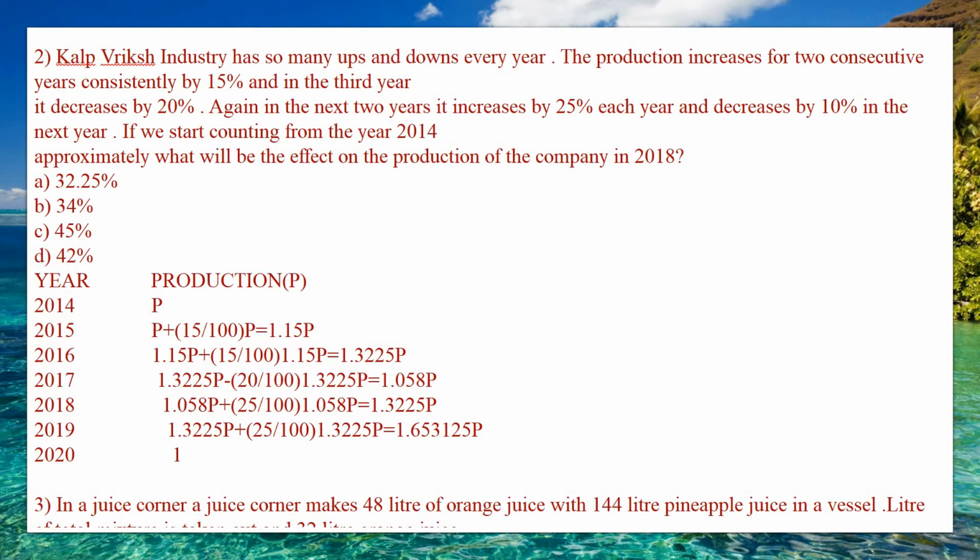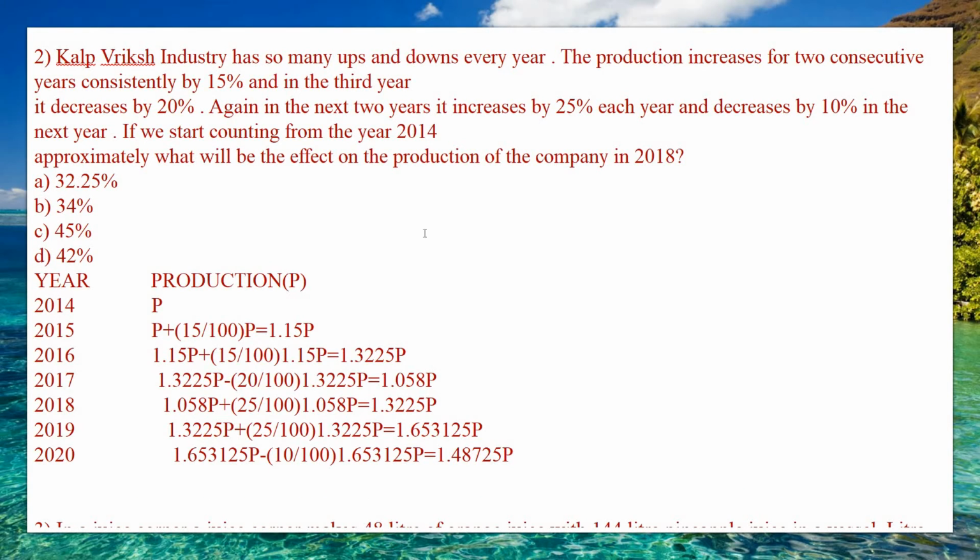So 1.653125 P minus 10 by 100 into 1.653125 P, which is equal to 1.487 P. So this is based on the criteria we have calculated: production increases for 2 consecutive years by 15%, then in 1 year it decreases by 20%, then again in the next 2 years it increases by 25%, and then it decreases by 10%.